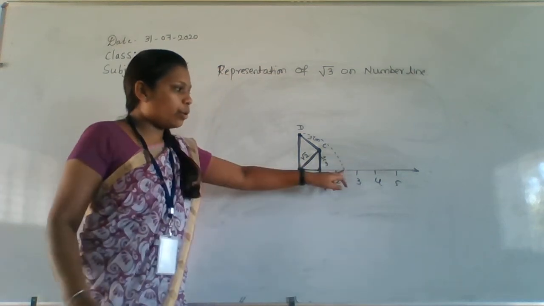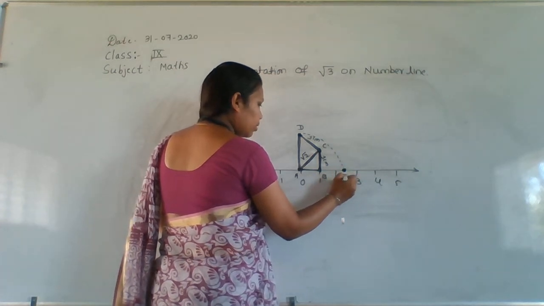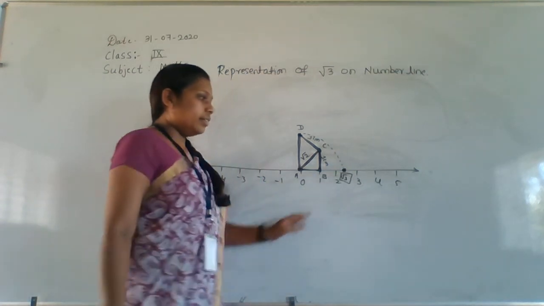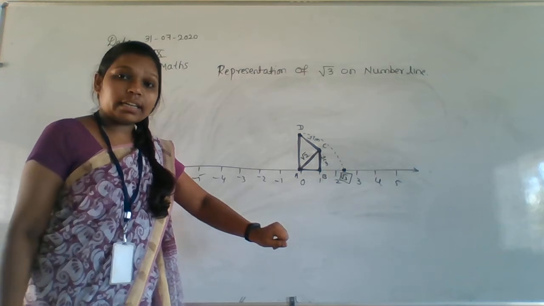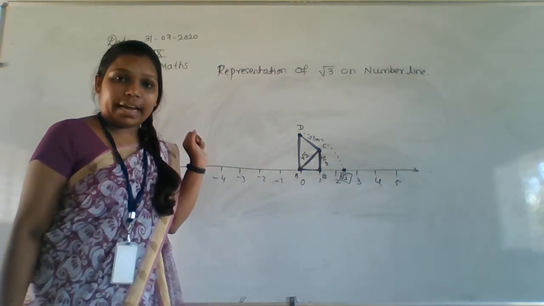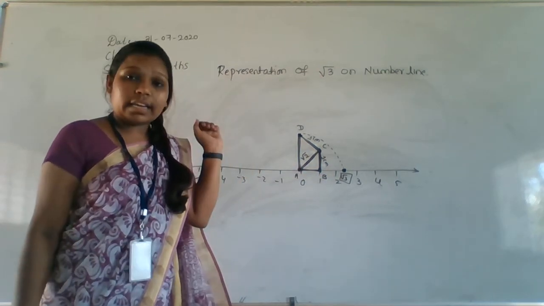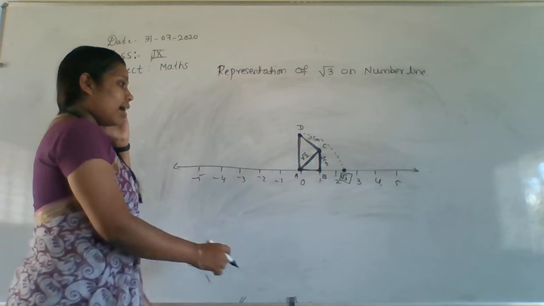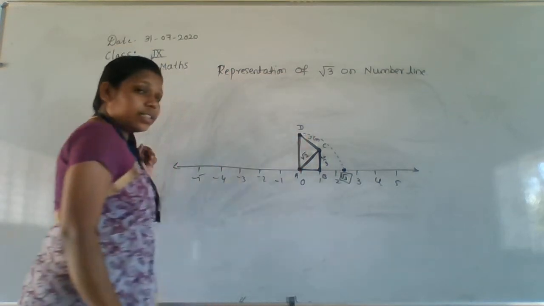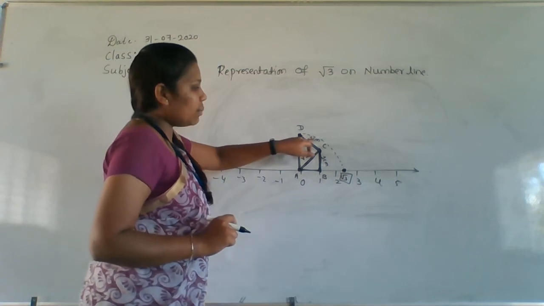Getting my point? You have to draw this arc, and this is called what? It is root 3 on the number line. This point exactly denotes root 3 on this number line. This is our representation of root 3 on the number line. See here, why am I taking this distance? Again, you will have one question in your mind, right? So here is 1 centimeter distance.